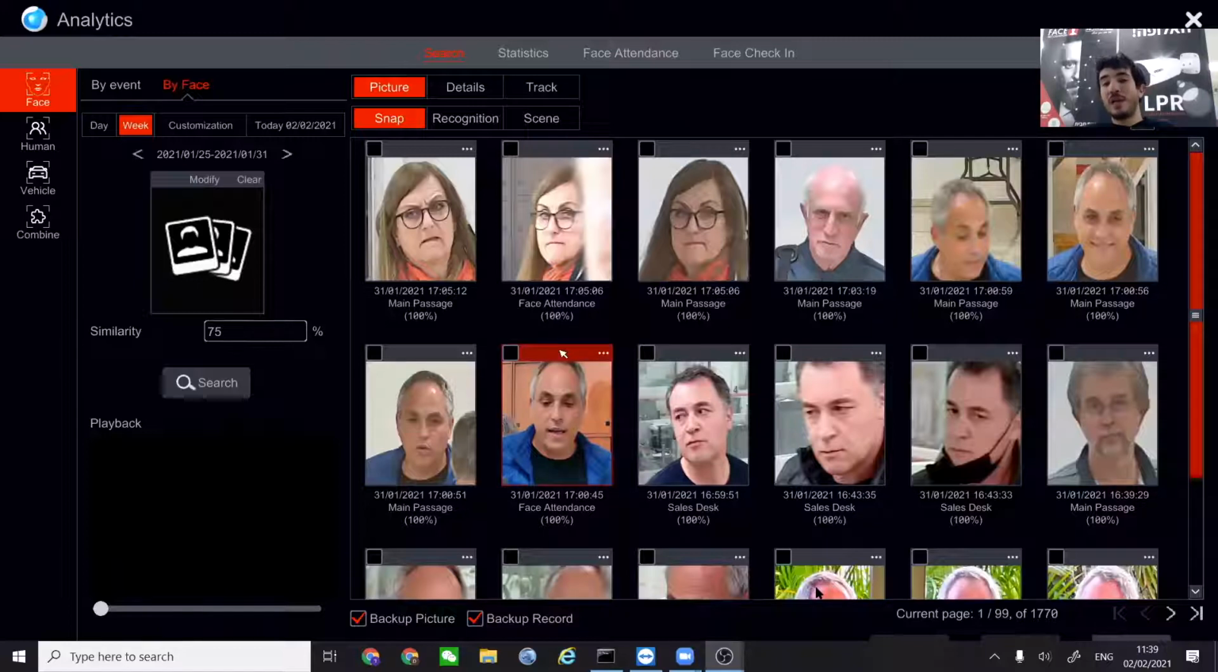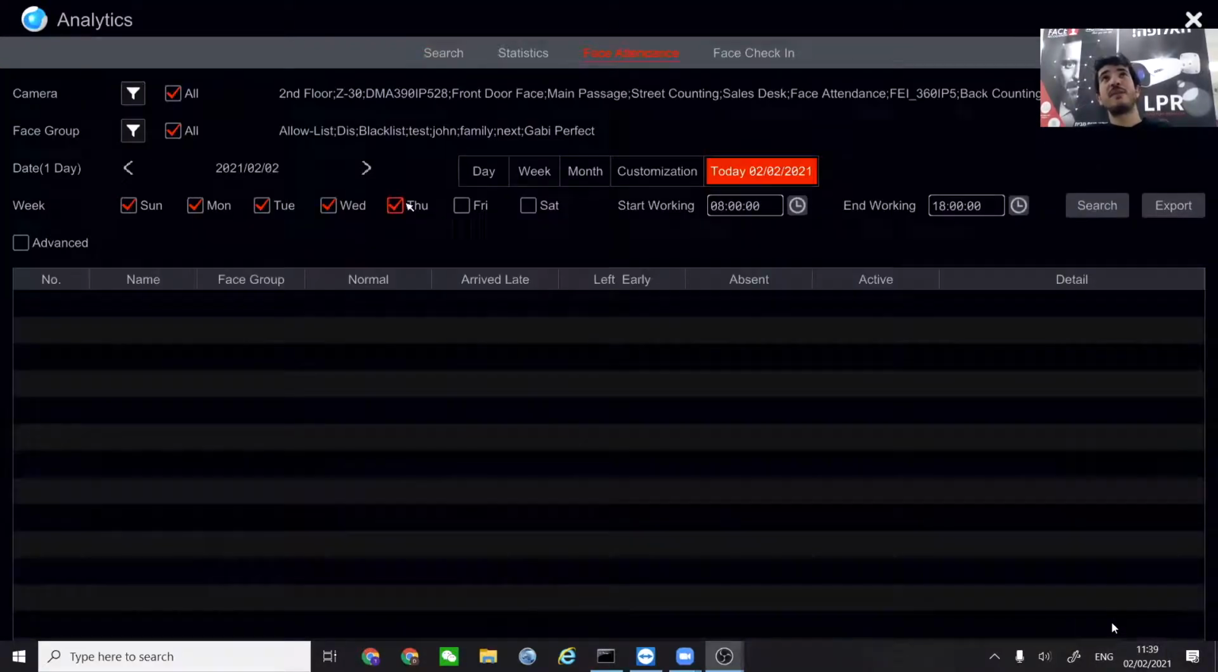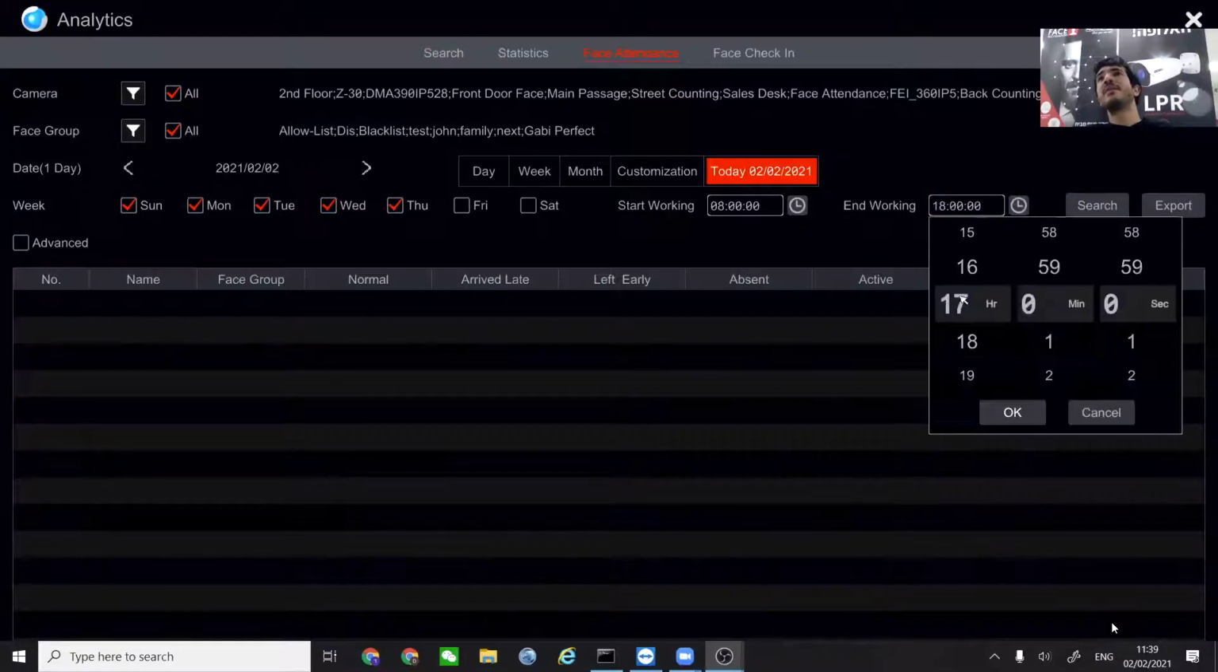Using the searching database ability, you can actually search only for that specific group. So if you want to know when some of the employees were and where, you can just search only for them. Another interesting thing that we have implemented into the system, since we have the face recognition ability, is the ability to create face attendance.